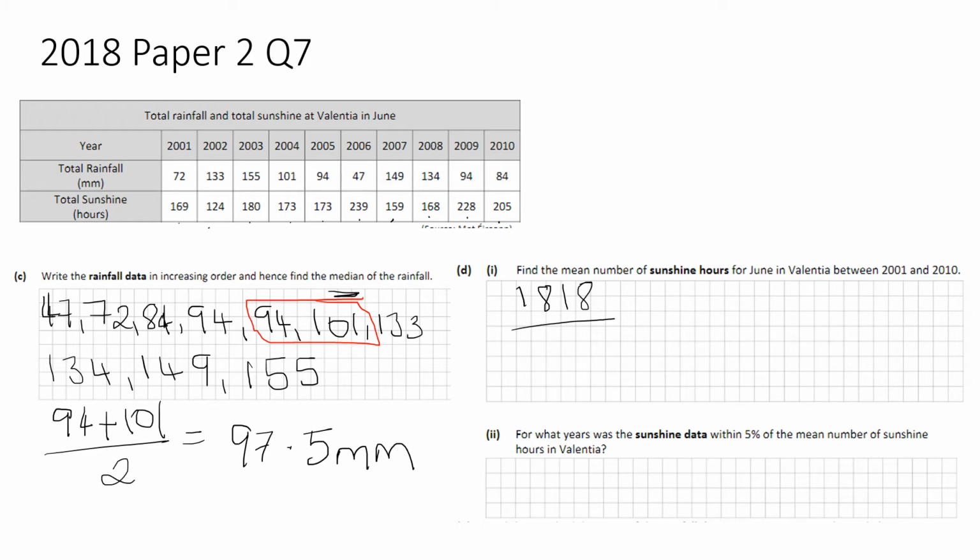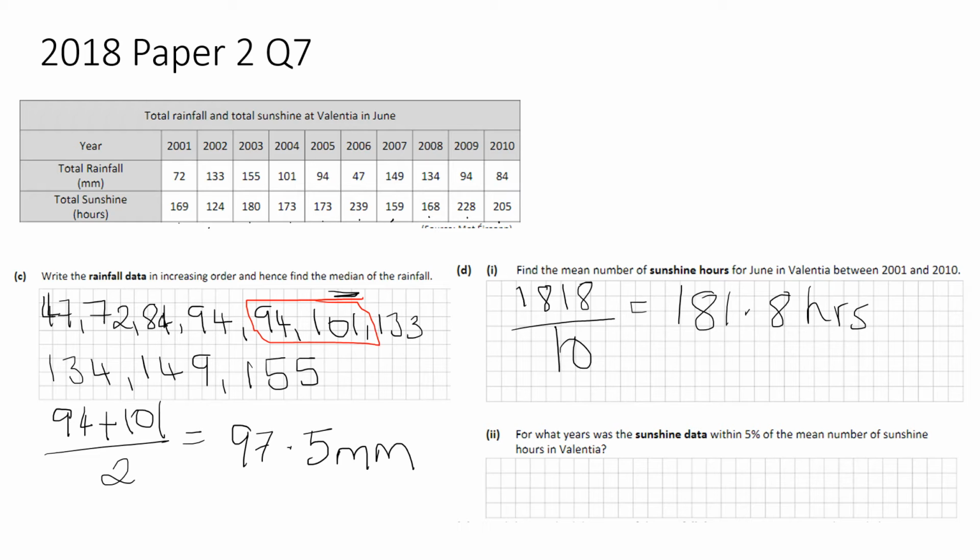That's the total amount of hours of sunshine over those years, and we just count how many years that is: 1, 2, 3, 4, 5, 6, 7, 8, 9, 10. So there are 10 different years altogether. So I'm going to divide, and that gives you 181.8 hours of sunshine as your mean.